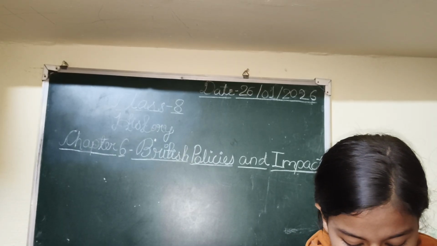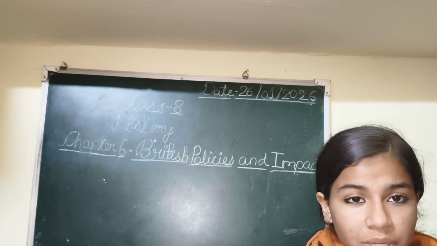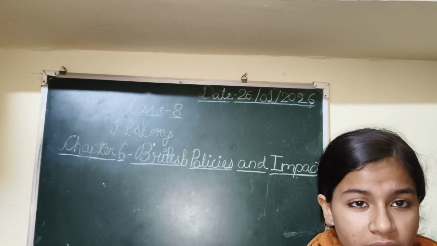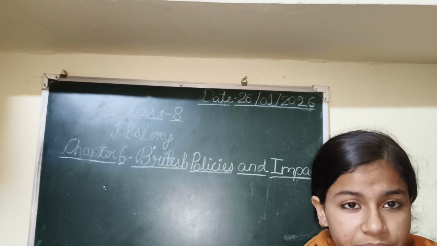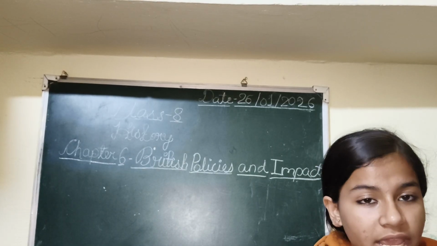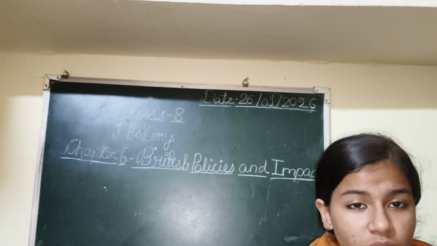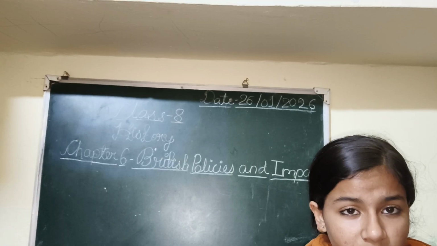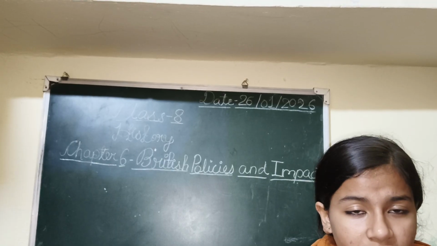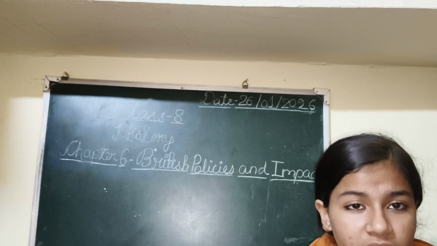And he wrote a book, Poverty and Un-British Rule in India. When the Britishers came to India, he was having a diary in which he was writing notes, and then it was published, and this book is known as Poverty and Un-British Rule in India. In this book he also said that if the Britishers had not come to our country, India would have developed and grown much faster than other nations.